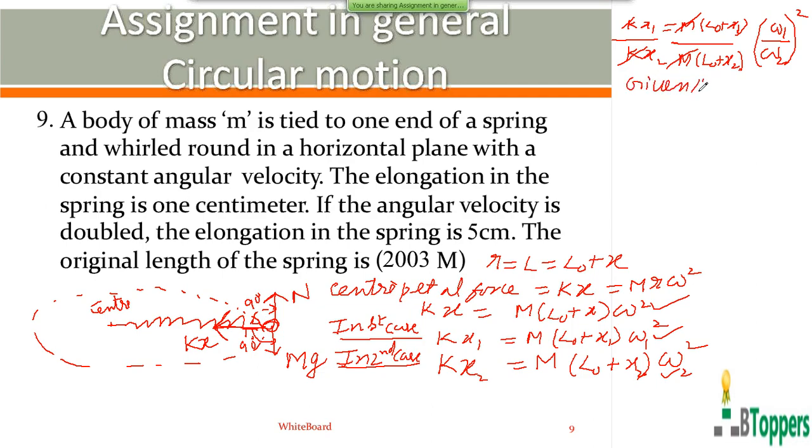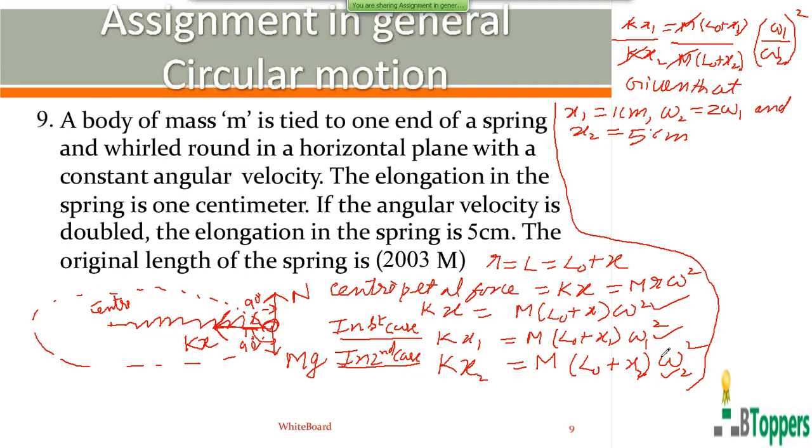Given that the elongation of spring in the first case is 1 centimeter, angular speed in the second case is double the angular speed in the first case, and the elongation of spring in the second case is 5 centimeter. We substitute these values on both left hand side and right hand side.